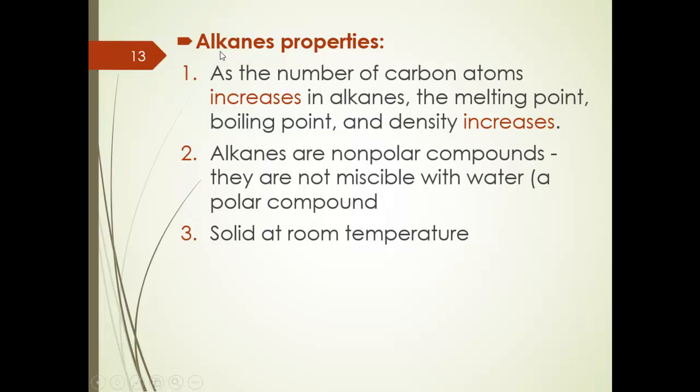And now we will talk about the properties of alkanes. Number 1, as the number of carbon atoms increases in the alkane, the melting point, the boiling point and the density also increase. So ethane has a higher number of carbons than methane, so the melting point, boiling point and density of ethane are higher than those of methane.